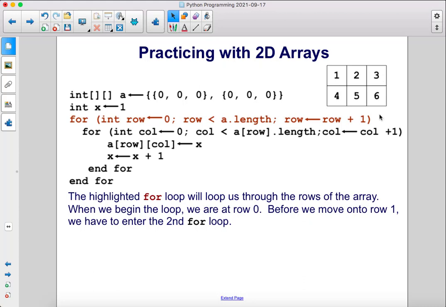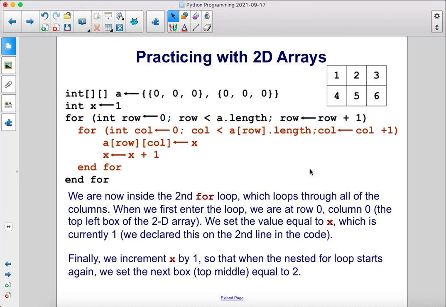Before we move on to row 1, we have to enter the second for loop so that we enter the 3 column numbers, 1, 2, and 3. We are now inside the second for loop, which loops through all of the columns. When we first enter the loop, we're at row 0, column 0, the top left box of the 2D array up here. We set the value equal to x, which is currently 1. See how we declared that here on the second line of code. Finally, we increment x by 1 so that when the nested for loop starts again, we set the next box, the top middle box, equal to 2.